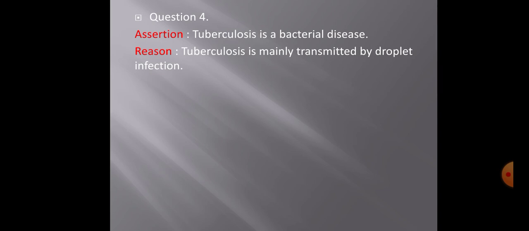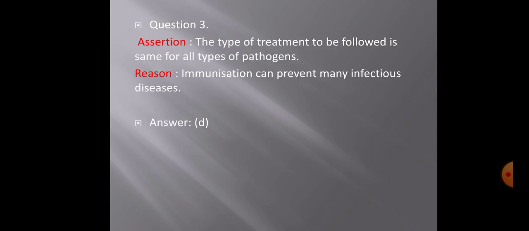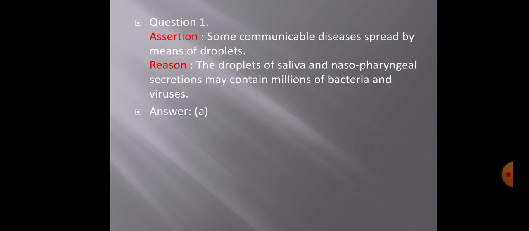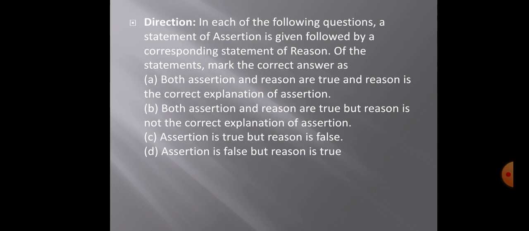So we have seen the droplet method. Droplet method means where the microorganisms are spread by the agent of saliva or any sneezing or any droplet from the nose. So yes, tuberculosis can be spread with the droplet method. So let's check out the options. As you know, of course, tuberculosis is a bacterial infectious disease. So yes, it is true.